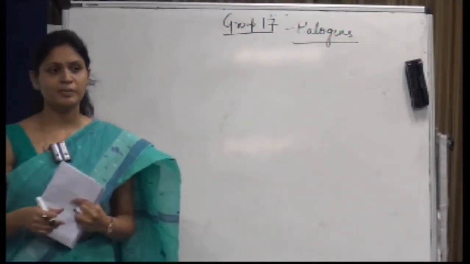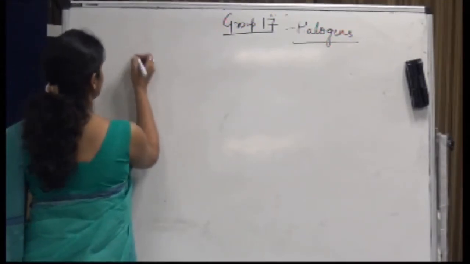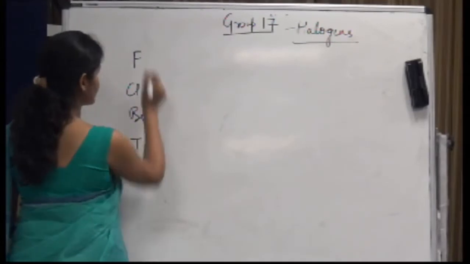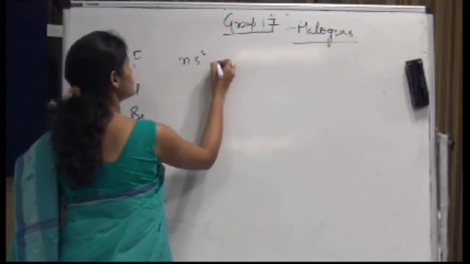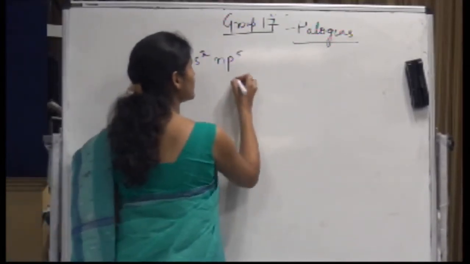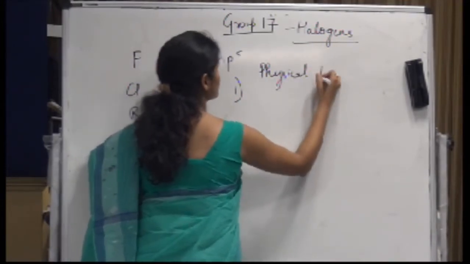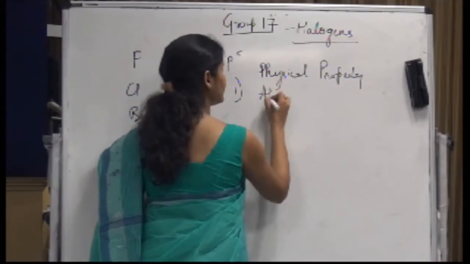Good evening, everybody. Today the topic is group 17 halogens. So what do we have in the halogens? Fluorine, chlorine, bromine, iodine. This we have done in the previous class. What is the general configuration? ns2 np5, right? So if we talk about the various physical properties, what is the first physical property we usually talk about? We talk about the atomic radii.